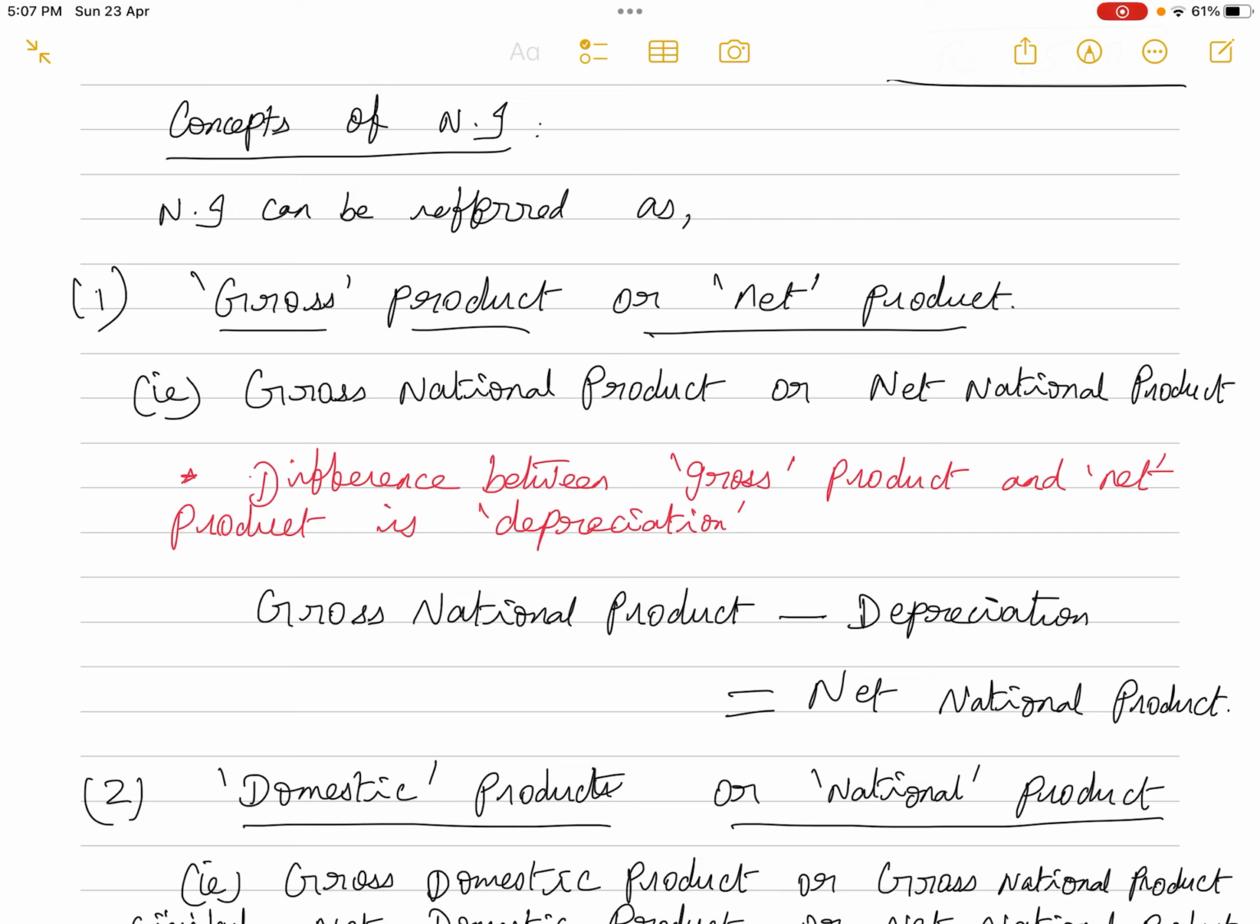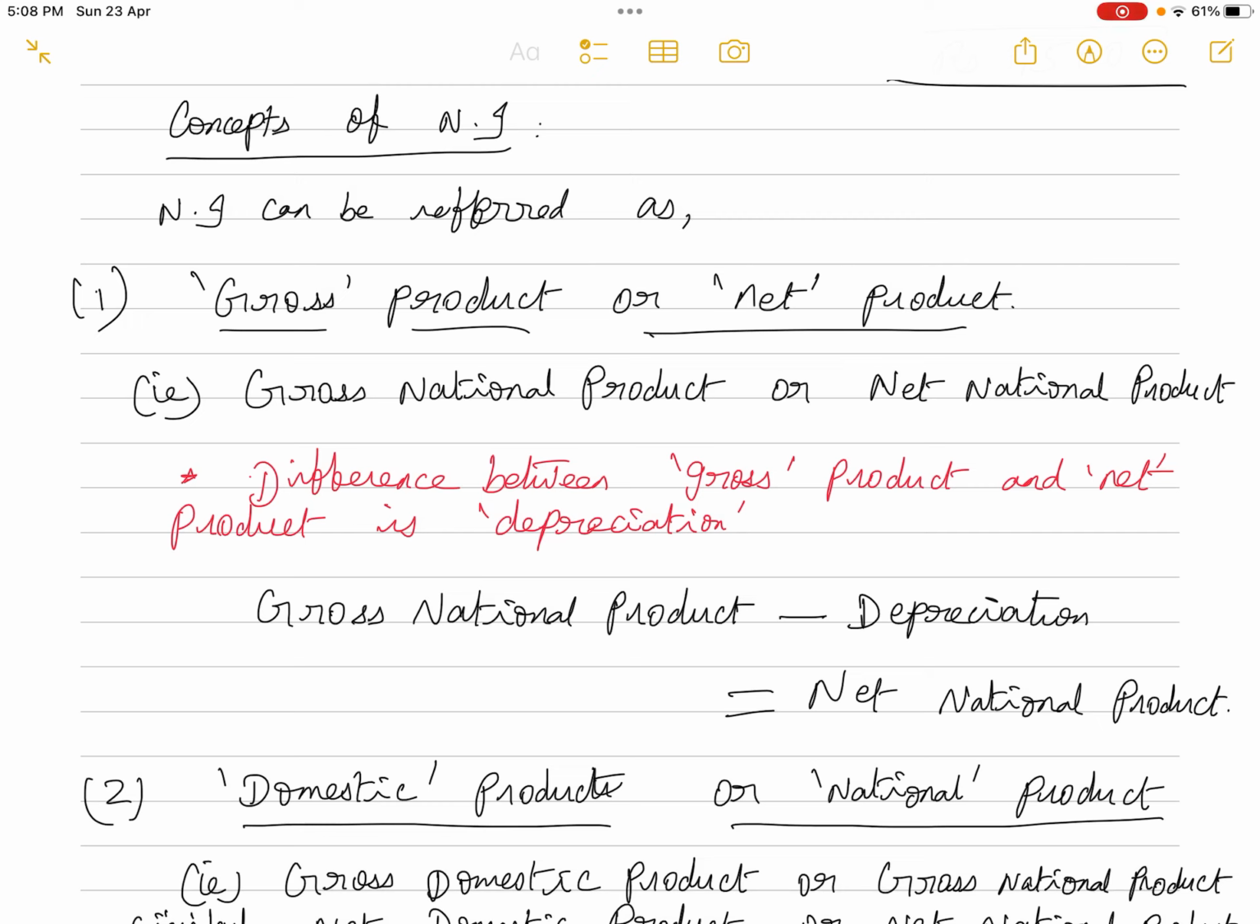First thing you have to understand is the national income of a country can be referred to as the gross product or the net product. That is gross national product or the net national product. Now what is the difference between the gross national product and the net national product? For example, I told you the national income of a country is being calculated every year. If we want to know the total national income of India only for 2023, then we have to know the net national product of India.